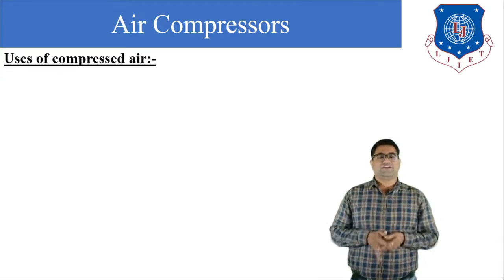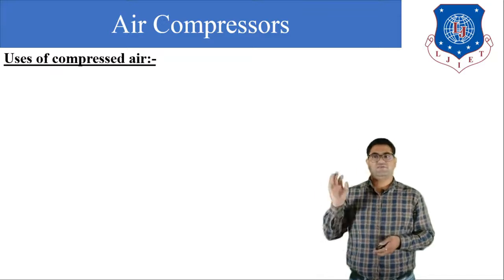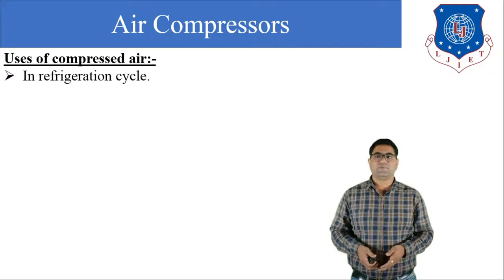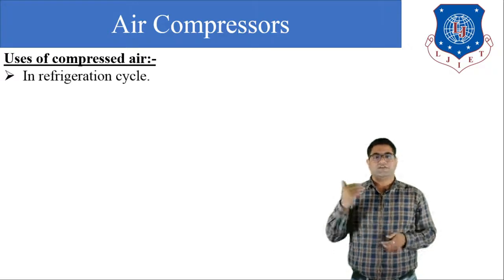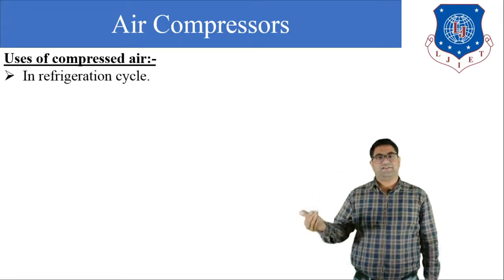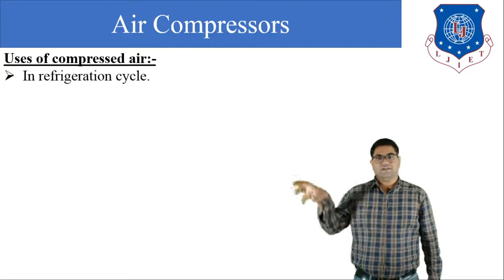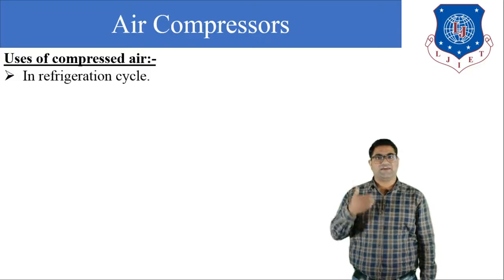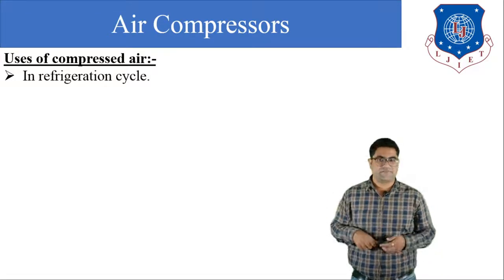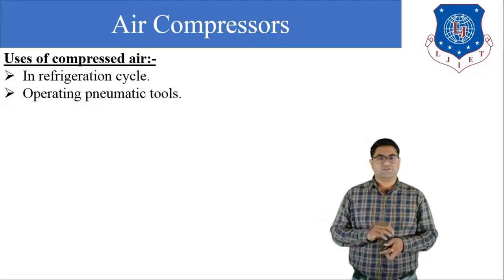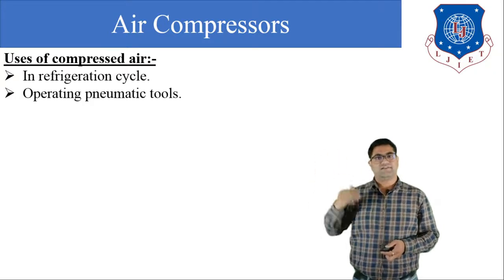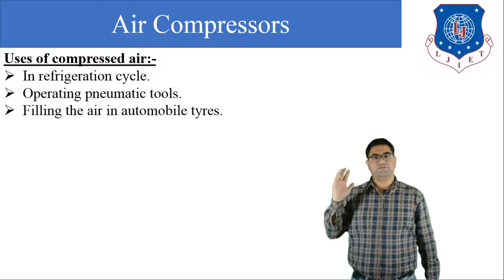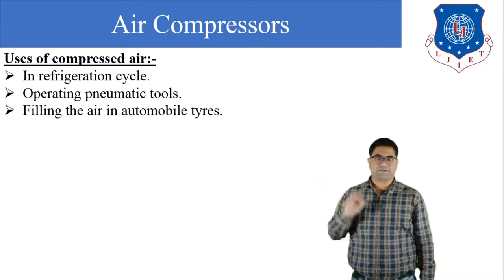next we are going to discuss the most important thing, that is the use of the compressed air. Okay, so let us discuss it. So first of all, the compressed air is used in the refrigerating cycle. Okay, we know that in the air refrigeration, also called the Bell-Coleman cycle, we are using the compressed air. Next, operating the pneumatic tools. We all know that in the industry we are using different types of pneumatic tools. So to operate the pneumatic tool we can use the air compressor or the compressed air.